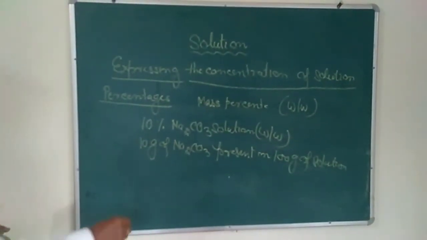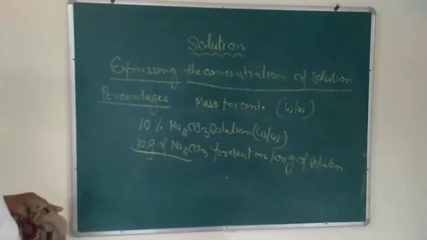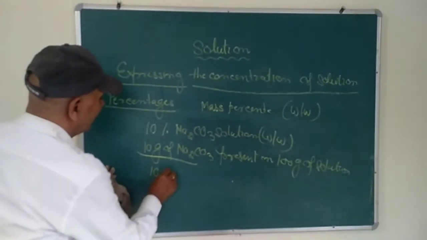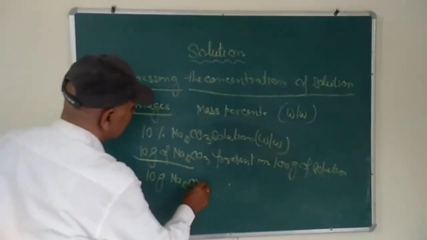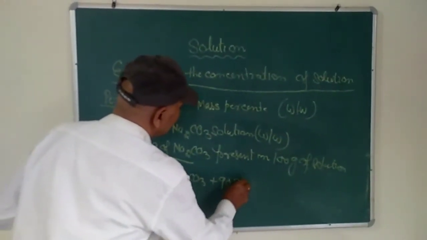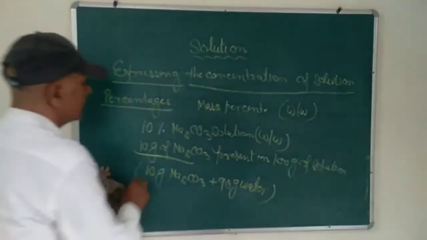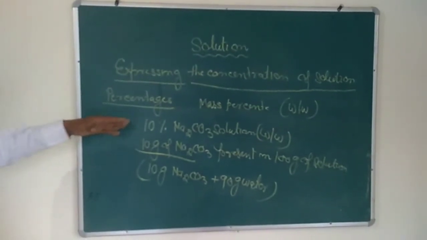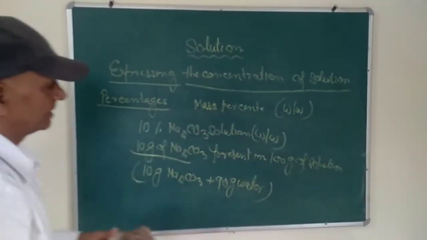It means that 10 gram of sodium carbonate is present in 90 gram of water. So 10 gram sodium carbonate and 90 gram water. Here both components are expressed in gram, and that's why it is called mass percent.